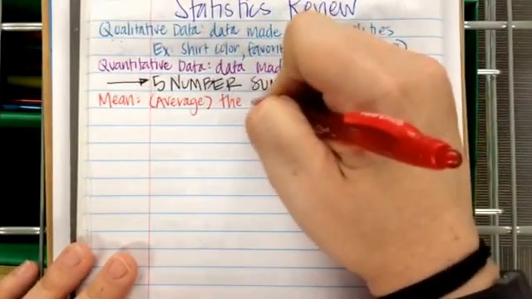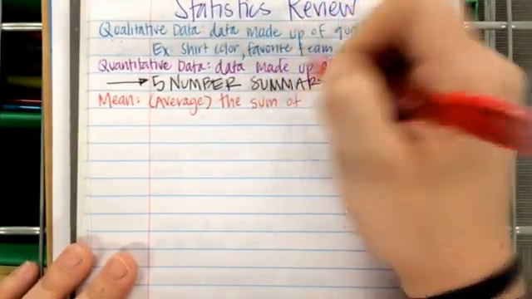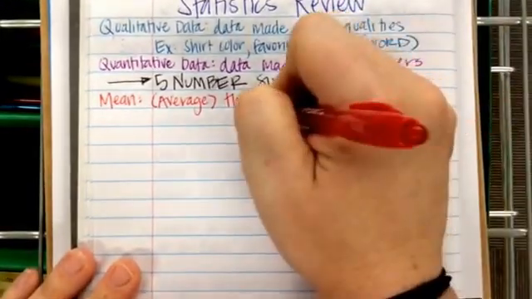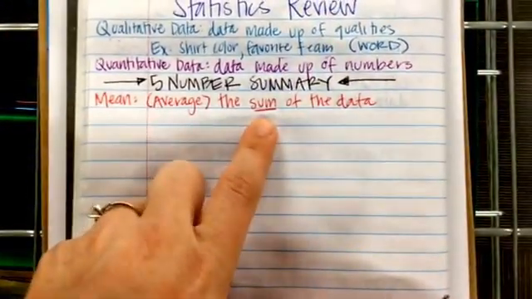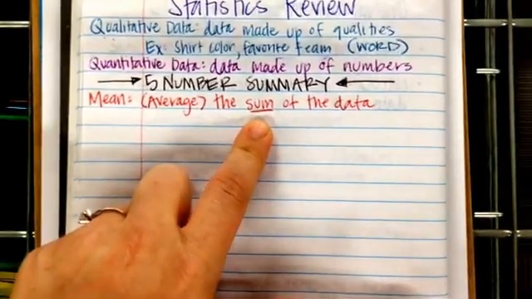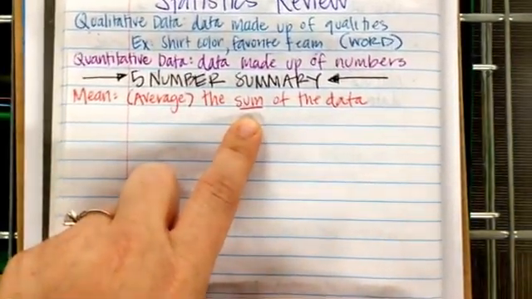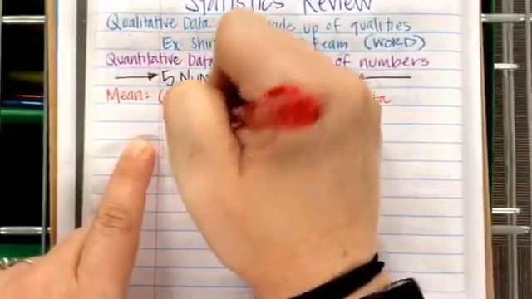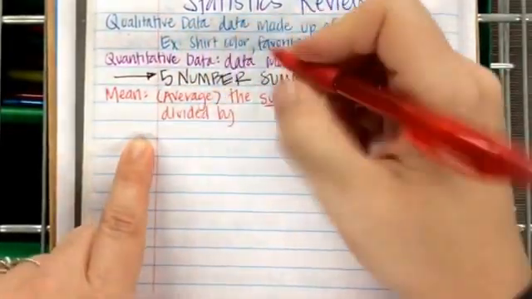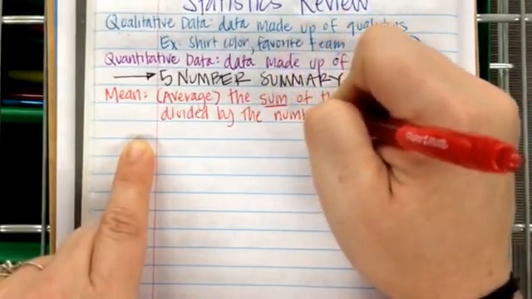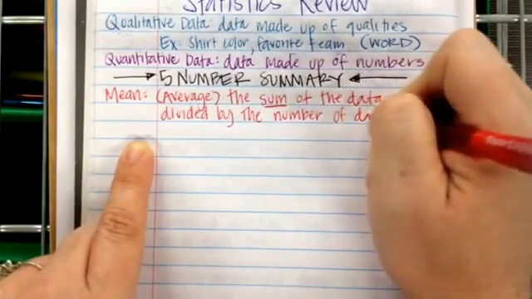And the mean is the sum of the data divided by the number of data pieces.